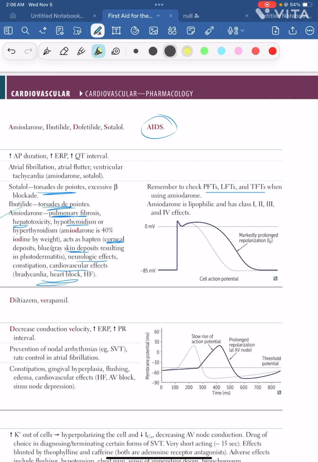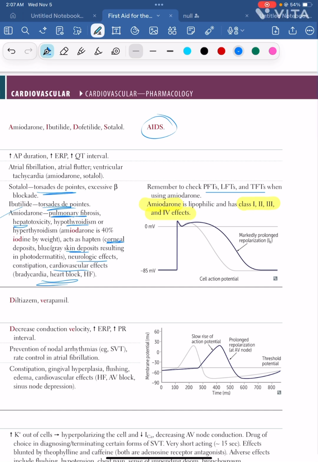And one more thing you have to remember is that amiodarone has class 1, 2, 3 and 4 effects. It is a combination of all classes. Amiodarone is like the jack of all trades. It acts on each and every class: class 1, class 2, class 3, class 4 effects. It has all different kinds of effects.